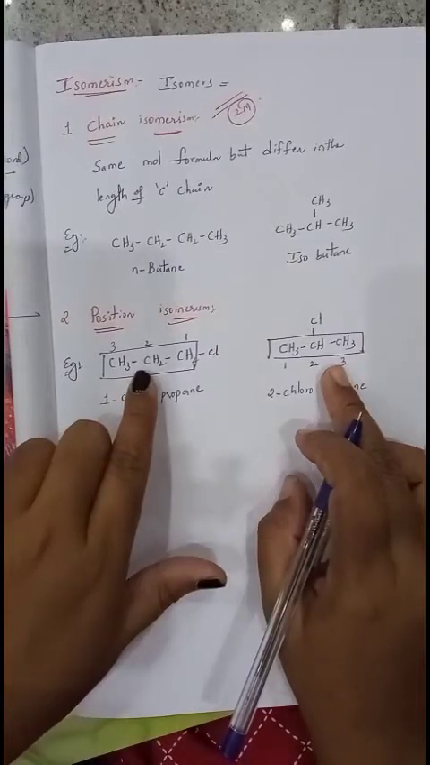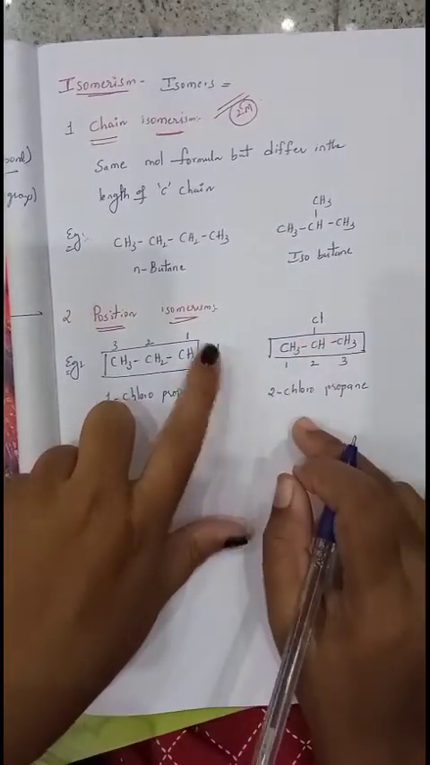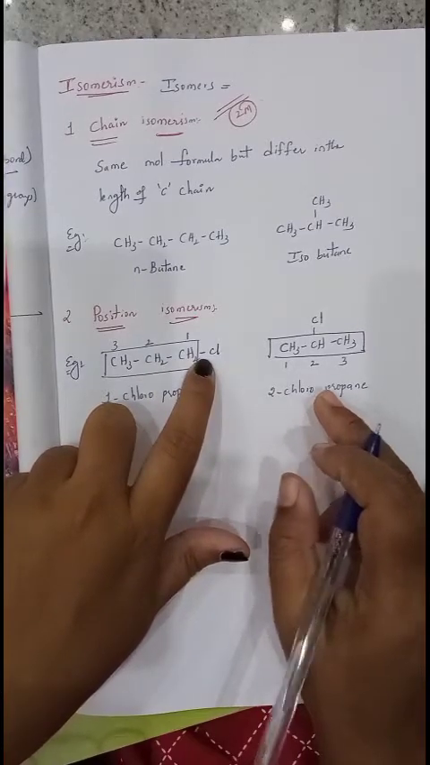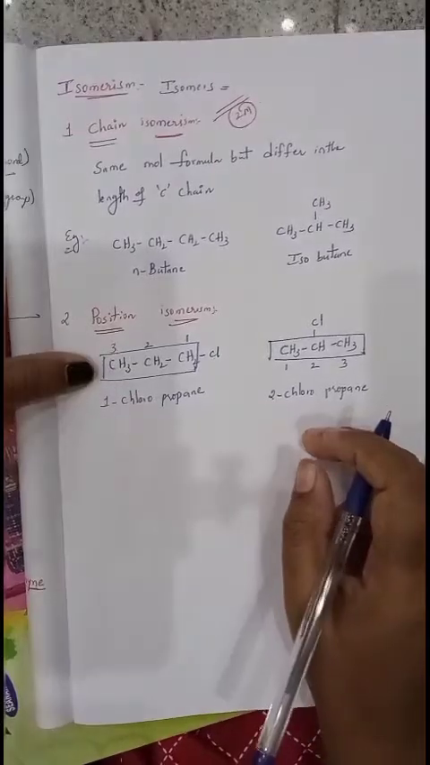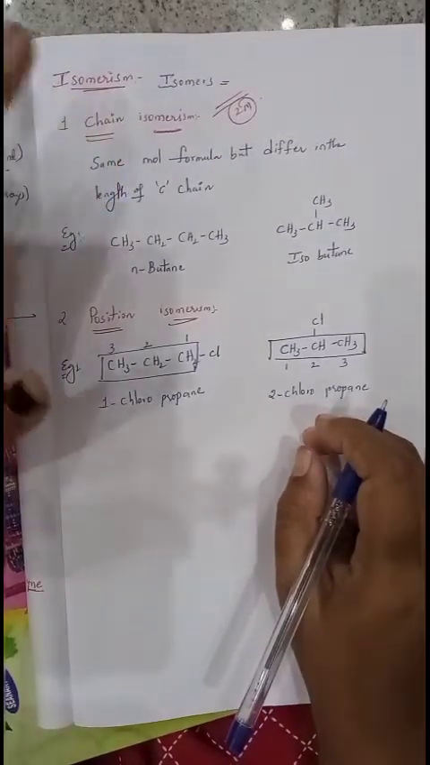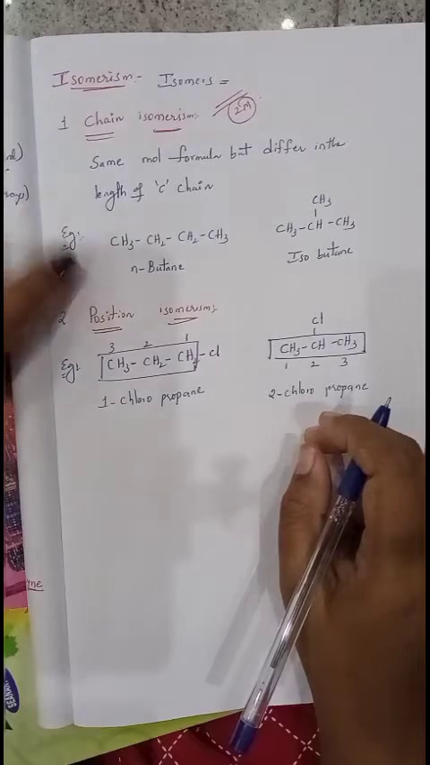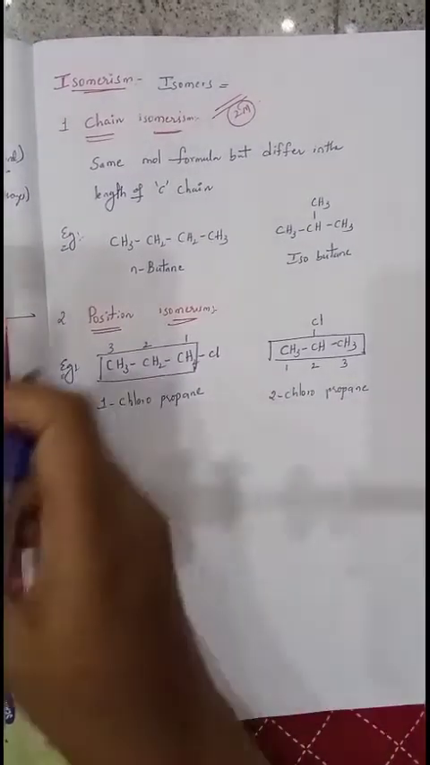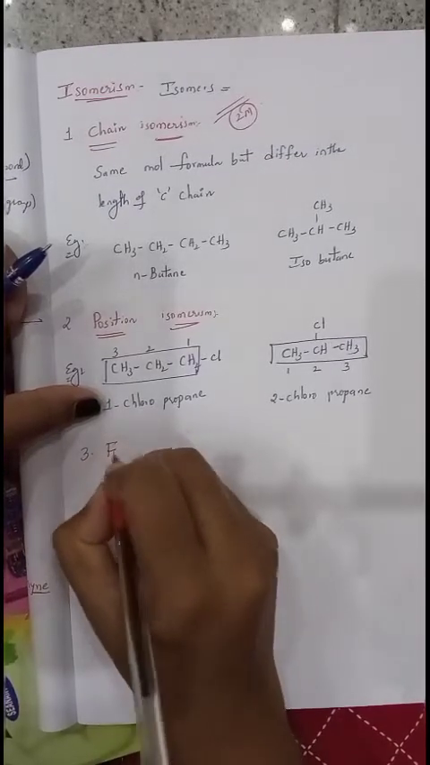Now these two have the same molecular formula, only the position of the halogen is changed. In this case, the chlorine is at the first position. In this case, the second position has the chlorine. So compounds having the same molecular formula but differing in the position of functional groups or substituents are called position isomers. Now the third part, functional isomerism.